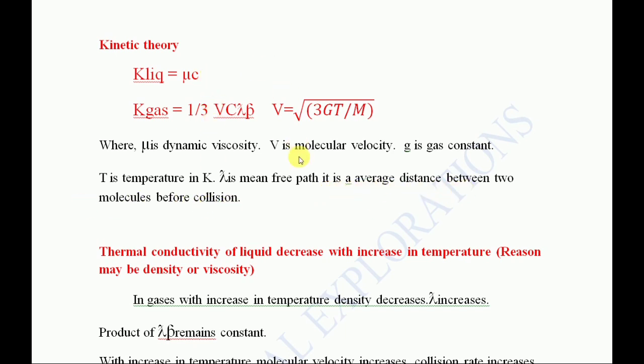See, if you are considering atom arrangement, there will be a lot of molecules. One molecule is here, another molecule is here, and the distance between two molecules before collision is termed lambda, the mean free path. So this is one thing. What kinetic theory tells you is that if you increase the temperature, viscosity is decreasing. That is the simple thing. What Bridgman said, temperature of liquid increases, density decreases. Here the same, viscosity decreases if you increase the temperature, that's all.